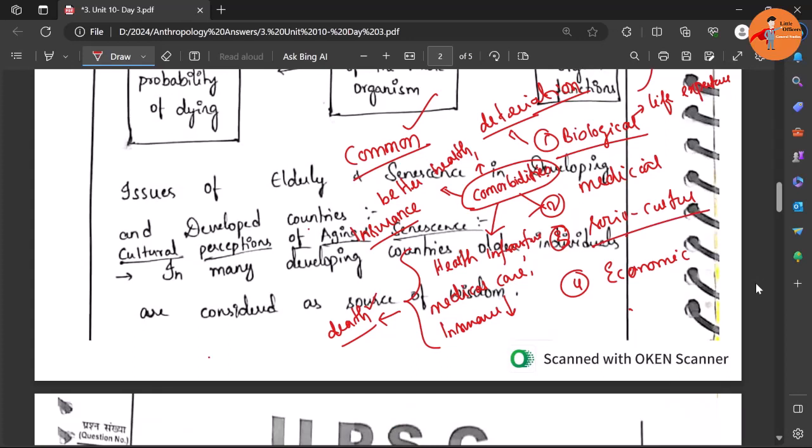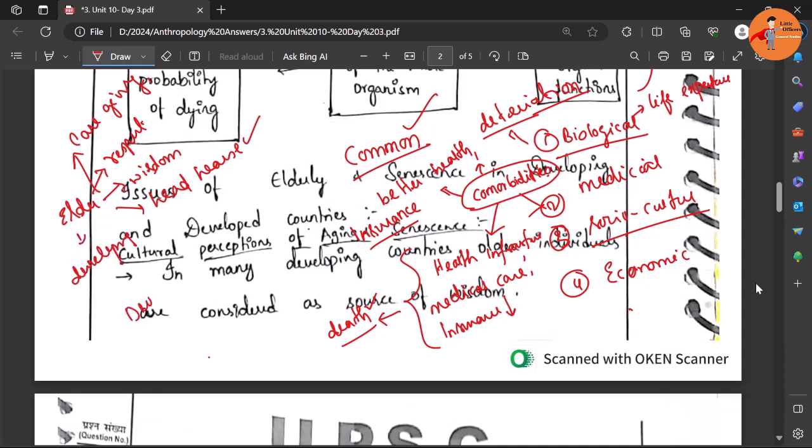Then similarly, at the socio-cultural level, in developing countries kin relationships are still very strong. As a result, elderly people are regarded as people with a lot of wisdom. They seek their advice. They are seen as the head of the house, like a political head of the house, and they still seek their advice because of their superior knowledge. They also give a lot of respect to them, and they give care as well, family caregiving. These are all things you can find in developing countries.